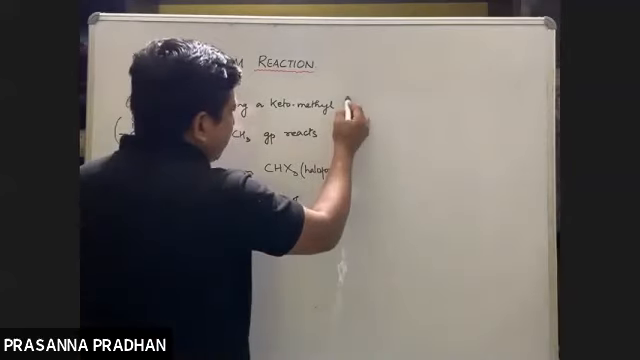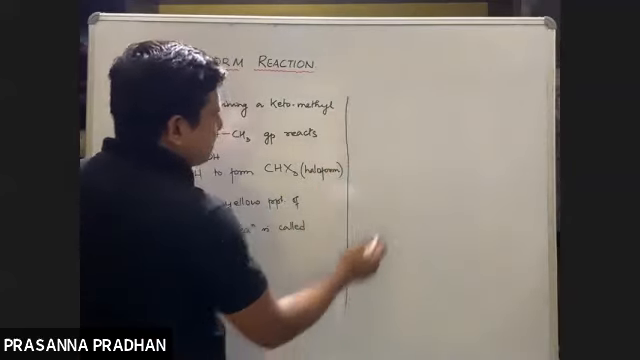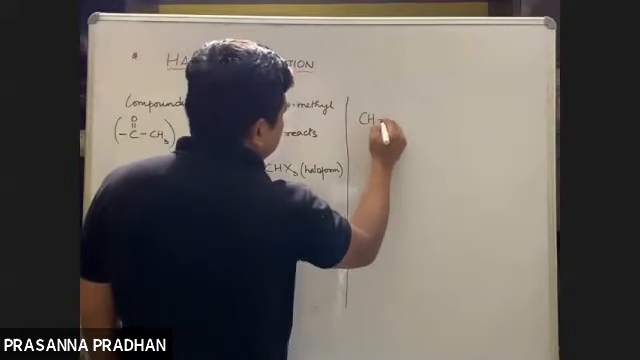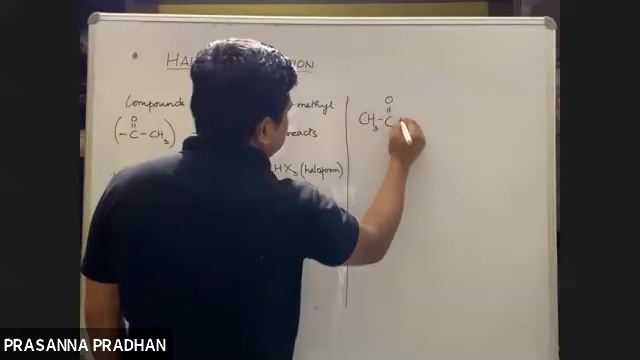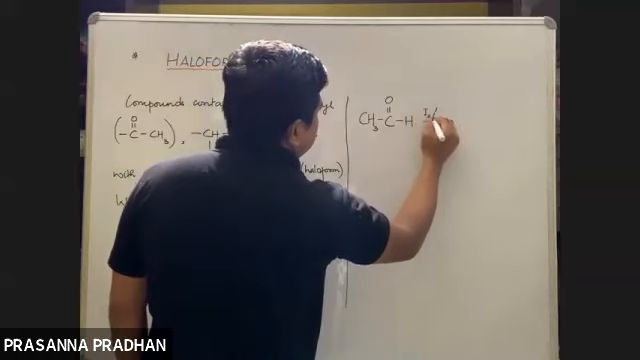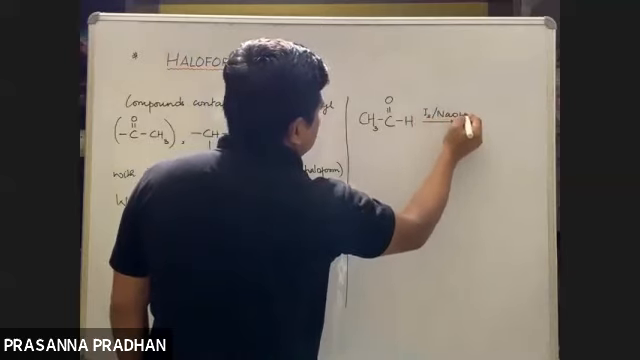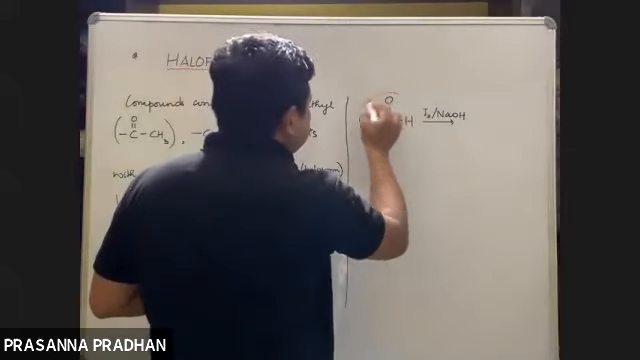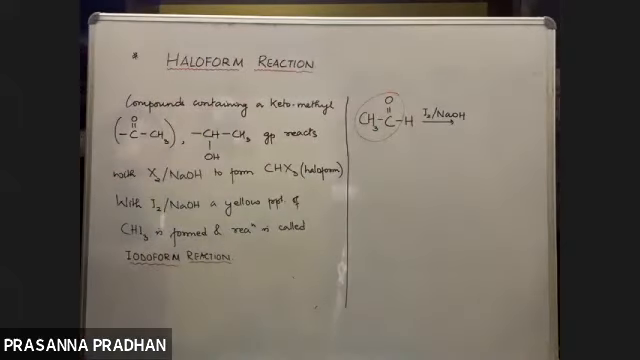So now let us see. This type of reaction will come in your distinguishing test. For example, acetaldehyde, iodine, NaOH. Does it contain the keto methyl group? Yes or no? Do you see a keto methyl group in acetaldehyde? Yes, the COCH3 group is present.